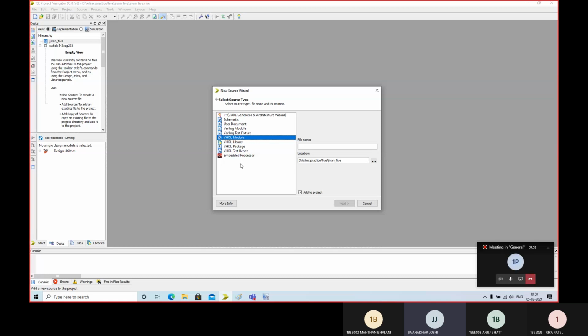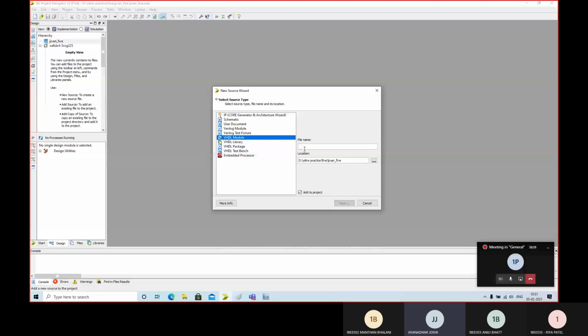Now, what do we mean by test bench? I think library and package, these words are clear to you, or at least you know something about it. But let me say something about the test bench. In this particular file you can create a program that can be used to debug, that can be used to simulate your main VHDL program. We'll be developing it later on, and we'll be using it for testing our VHDL program. So right now it's sufficient to understand that we need to use this VHDL module.